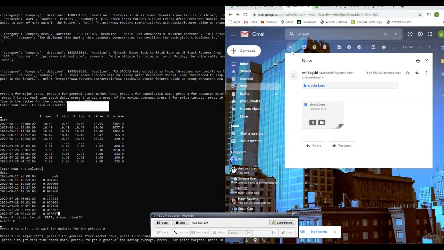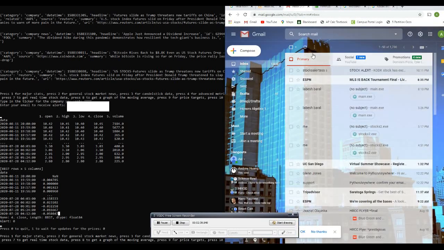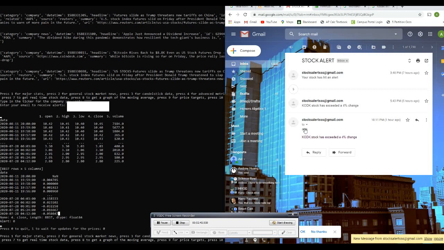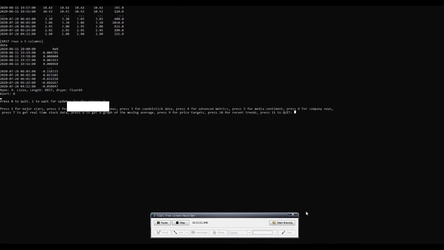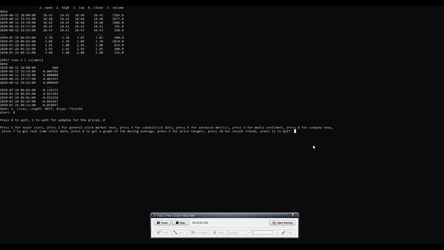Let's check my email. As you can see, I received a stock alert: Kodak stock has exceeded a 4% change. That could be very helpful to traders in knowing when to buy or sell the stock, especially inexperienced ones, to avoid them making bad decisions.